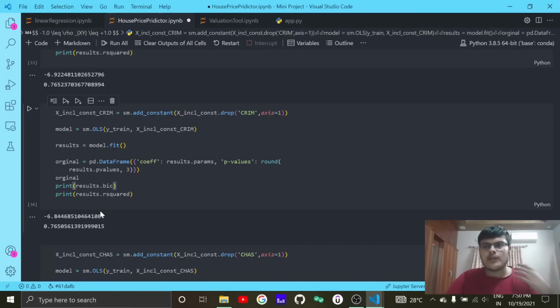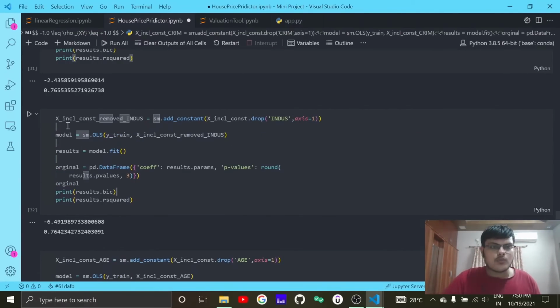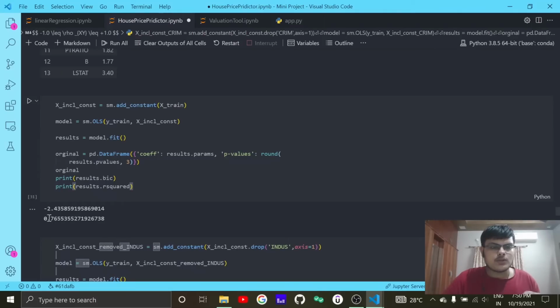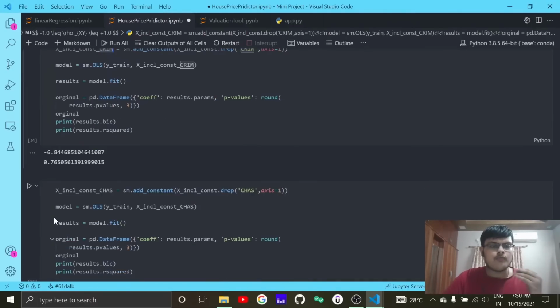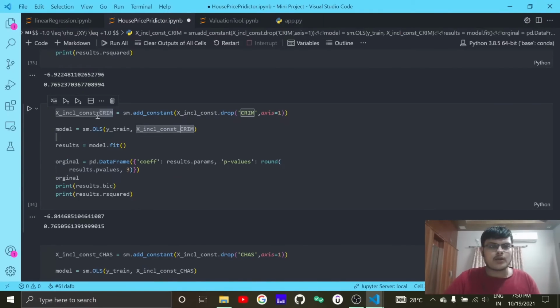So even though mathematically and statistically you are getting that crime is of no importance, with your assumption and theory, you might keep crime intact, because with crime you are getting 0.765 and without crime you are getting 0.765. So there is no such characteristic of crime in the efficiency.